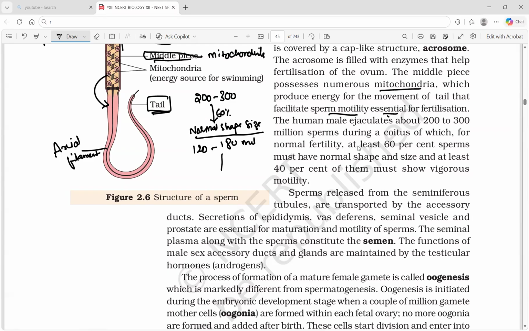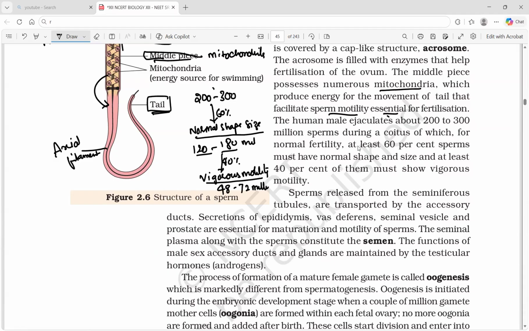At least 40% of them, in this 120 to 180, must show vigorous motility. So 48 to 72 million sperms should have vigorous motility. That is said to be the normal condition.